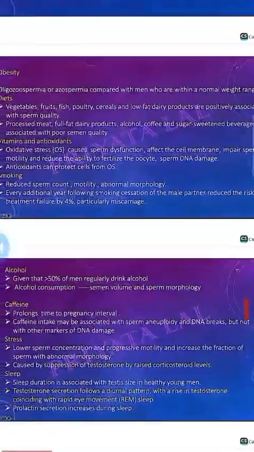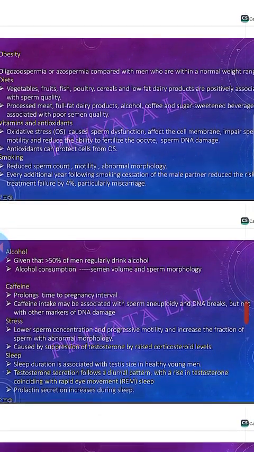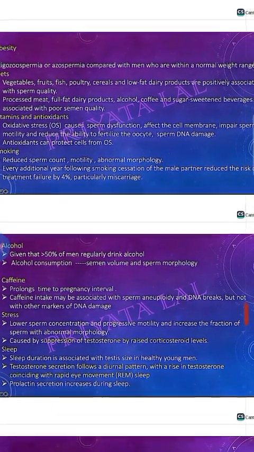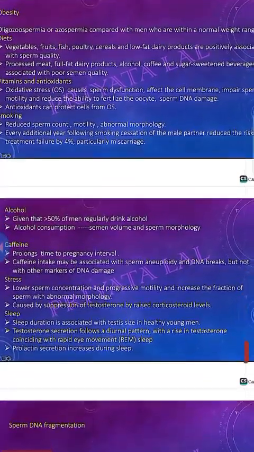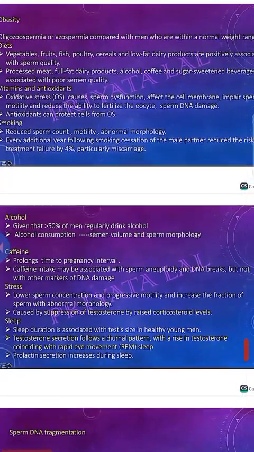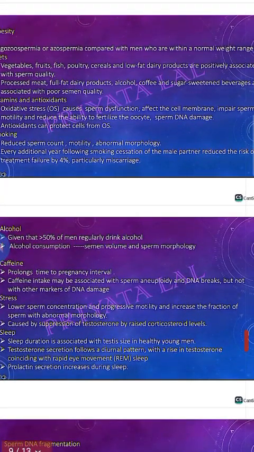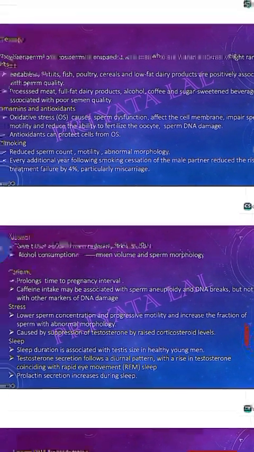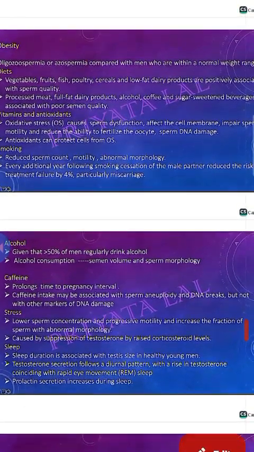So, according to the Trogue article, lifestyle modification also affects male fertility. We already discussed the NICE guideline, but in the Trogue article, there are some changes. We discuss it. Obesity, when the BMI is more than 30, affects the fertility of the male, with oligozoospermia and azoospermia, compared with men who have normal weight.